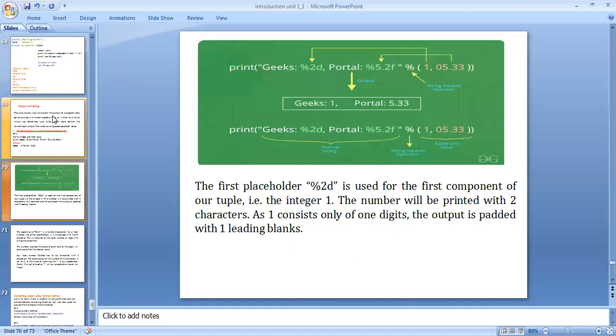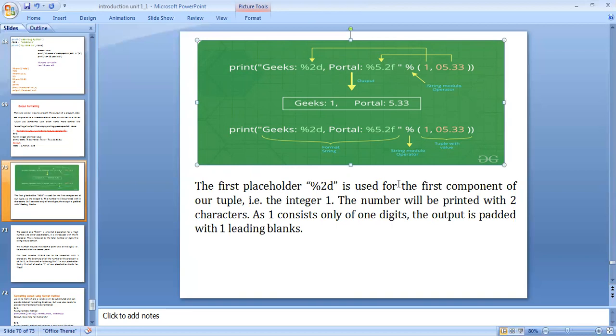Explanation. My statement is print, double quotations, Greeks %2d, portal %5.2f, with the values 1 and 0.533. %2d defines the 1, and %5.2f defines the 5.33.